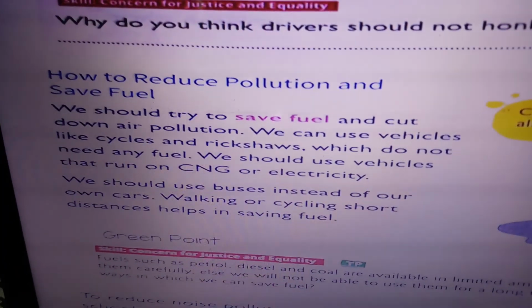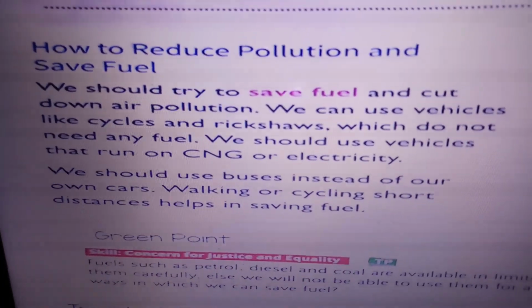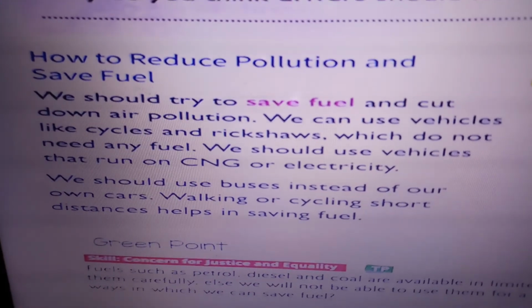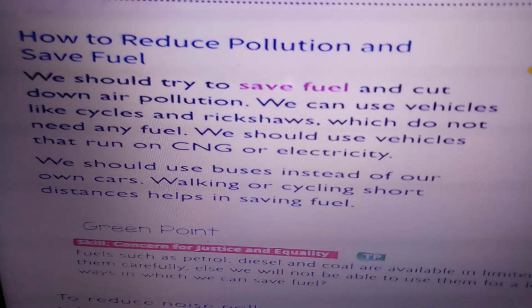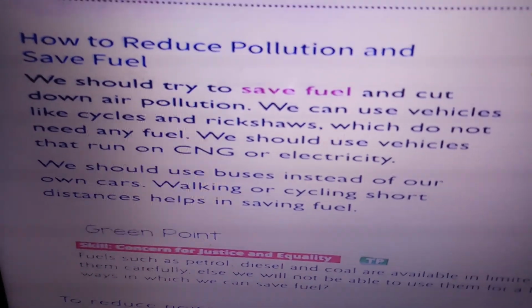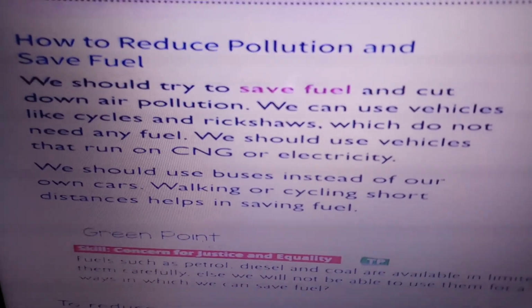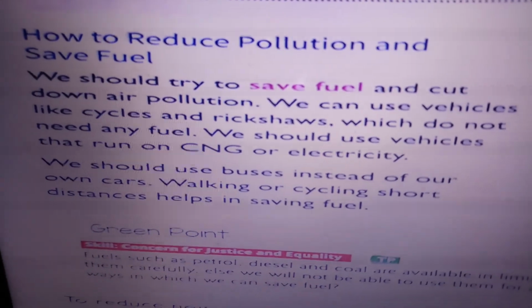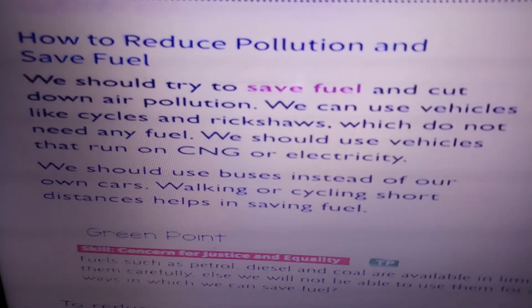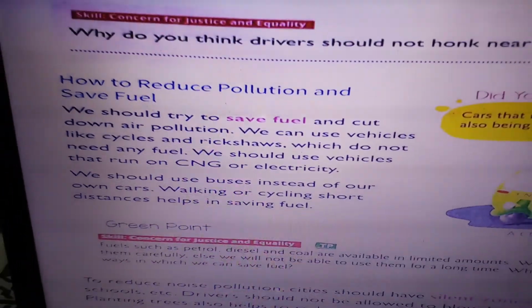How to reduce pollution and save fuel? We should try to save fuel and cut down air pollution. We can use vehicles like cycles and rickshaws which do not need any fuel. We should use vehicles that run on CNG or electricity. We should use buses instead of our own cars. Walking or cycling short distances helps in saving fuel.